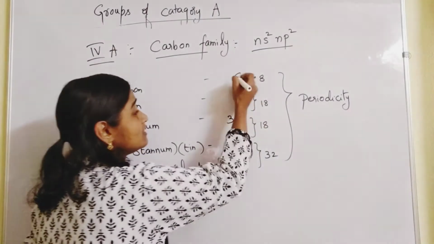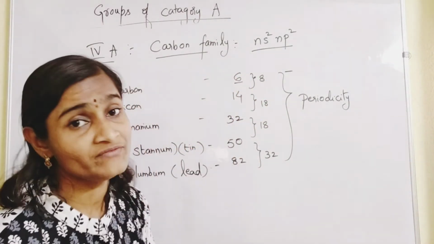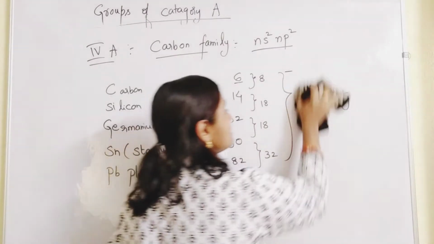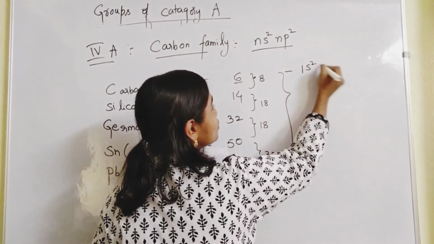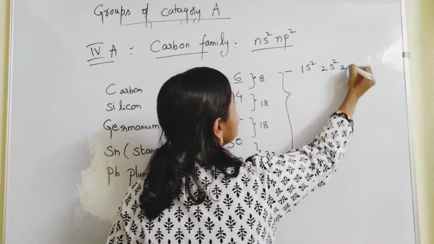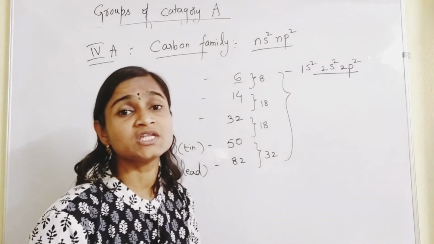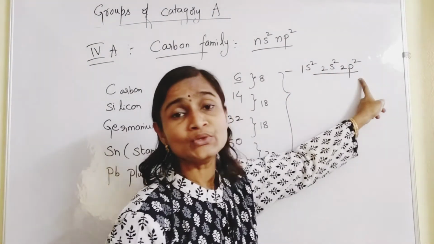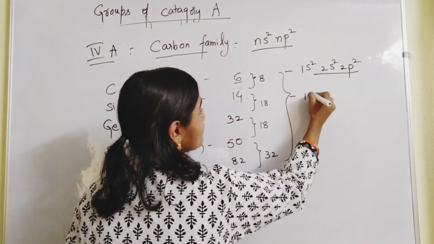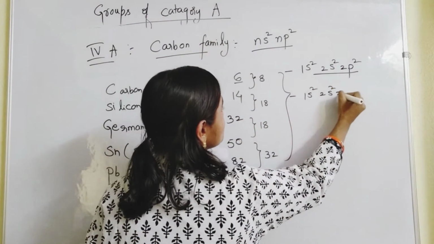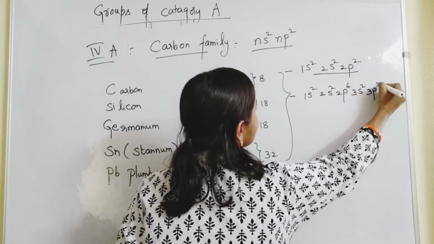You can write the configuration for carbon, atomic number 6: 1s2, 2s2, 2p2. So the last orbit configuration is 2s2, 2p2. For silicon: 1s2, 2s2, 2p6, 3s2, 3p2.